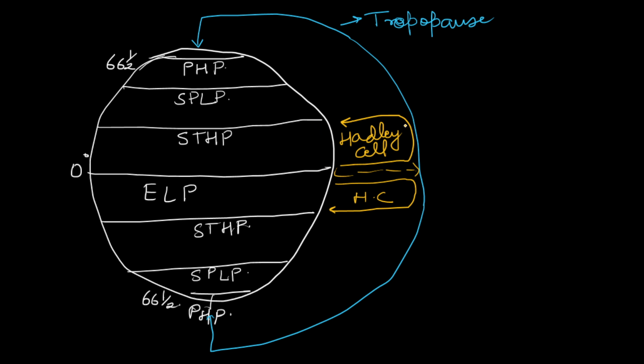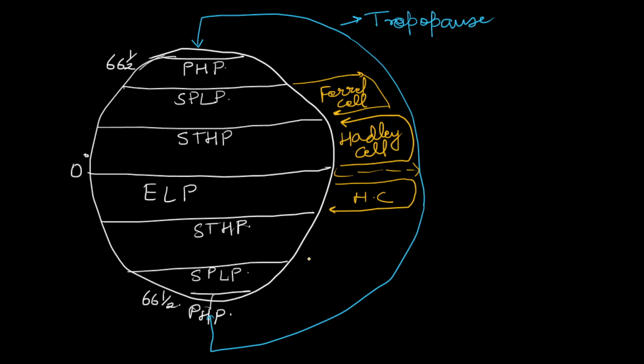Secondly, the winds come down here. Again, here you will see the winds going up and coming down here. So this is the Ferrel cell, between the subtropical high pressure belt and the subpolar low pressure belt.